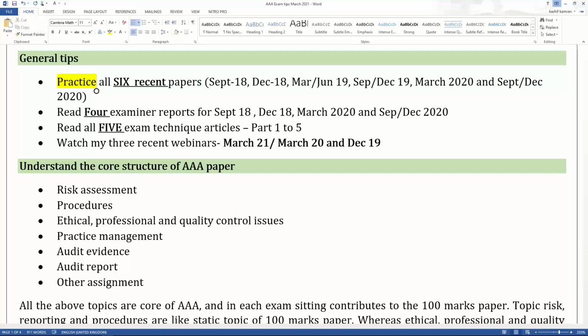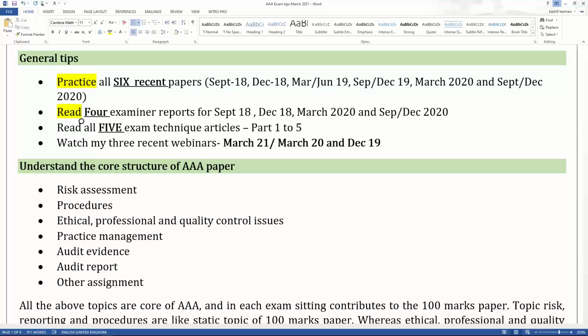They will give you constructive criticism on procedures, on evidence, on reporting, on risk, on business risk, on audit risk. This will be an eye opener for you, because this criticism will help you learn what you should not be doing. Reading the examiner reports has been my focal point. I've been repeating that in my webinars recently, that students should make a habit of reading the examiner reports. So 4 examiner reports need to be read.